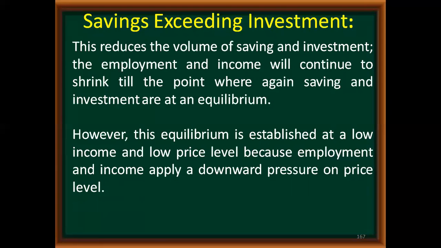However, this equilibrium is established at a lower income and lower price, because employment and income apply a downward pressure on the price level. Less employment means less income, less income means less purchasing power, and less purchasing power means a reduction in price has to be done in order to sell your commodity. So that is why the new equilibrium will be restored at a lower point as compared to the previous equilibrium.